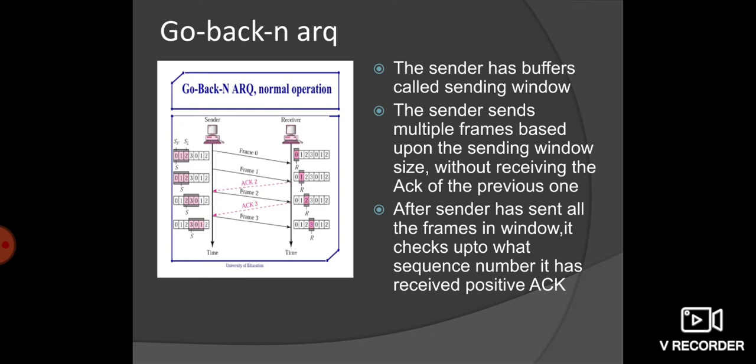Now the next one is go back N automatic repeat request. The sender has a buffer called sending window. The sender sends multiple frames based upon the sending window size without receiving the acknowledgement of the previous one. Now in this figure we can see clearly the normal operation of go back N ARQ. Normally, go back N ARQ is nothing but the sender sends all the frames to the receiver without checking whether they have been received or not.